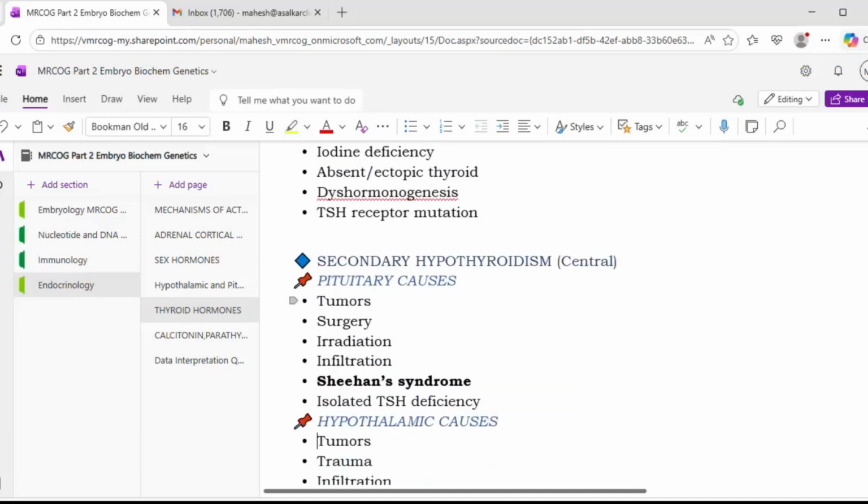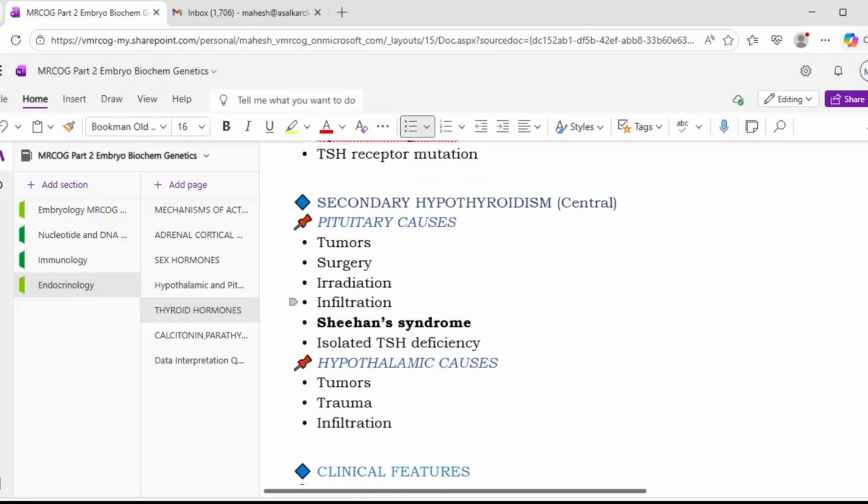Now coming to secondary hypothyroidism. It will be mainly central causes responsible. It may be a pituitary cause or a hypothalamic cause. In pituitary causes, there may be tumor, surgery, irradiation or infiltration, or Sheehan syndrome, and there can be isolated TSH deficiency. These are the pituitary related causes. As far as obstetrics and gynecology is concerned, we should remember Sheehan syndrome. There are hypothalamic causes such as tumors, trauma, and infiltration.